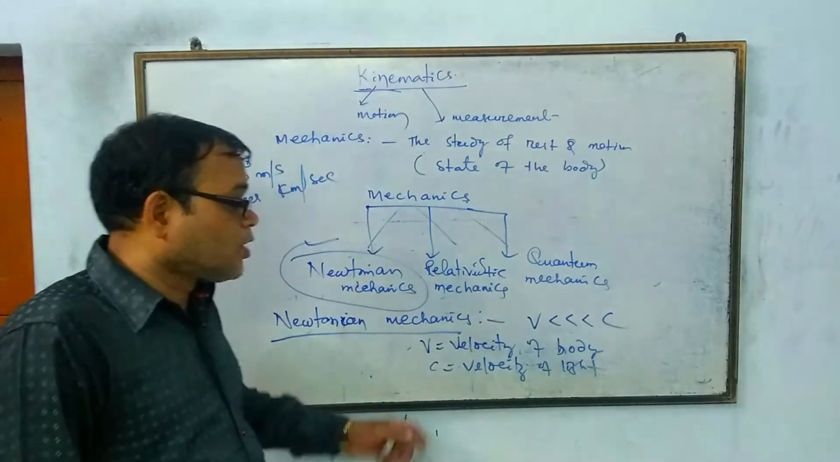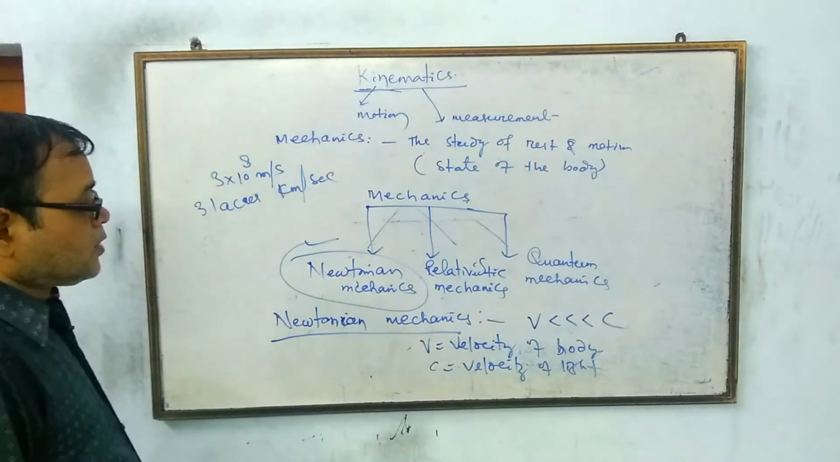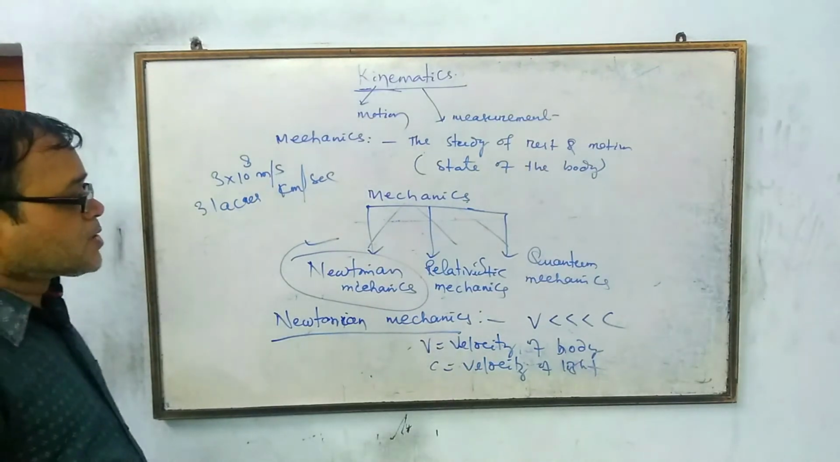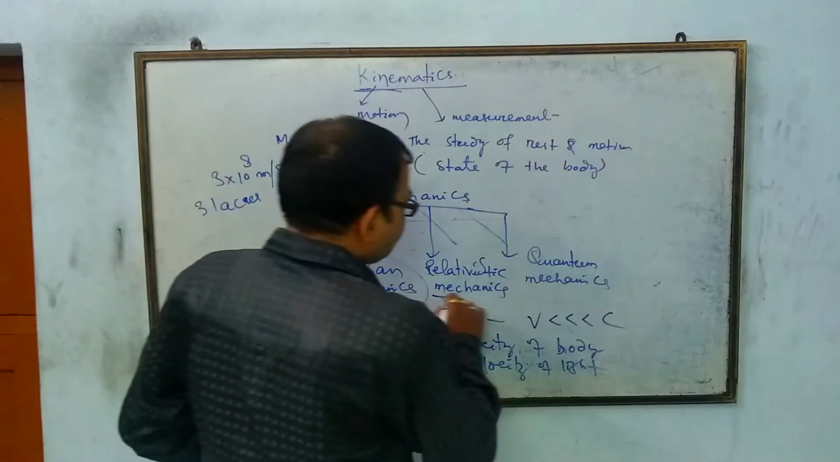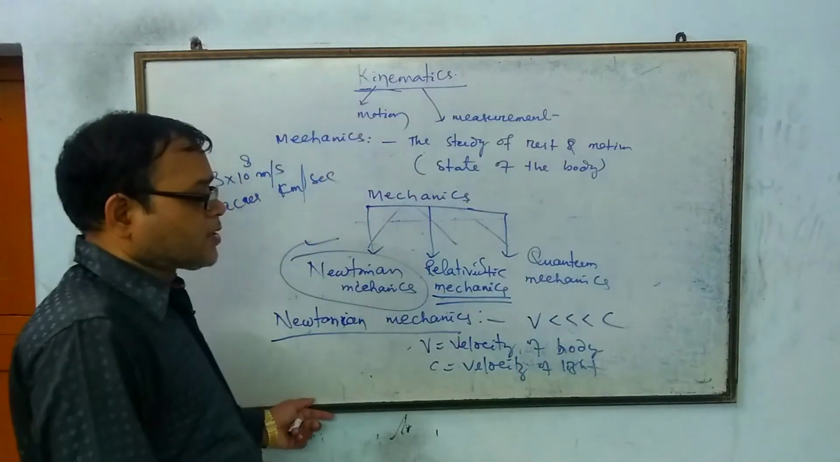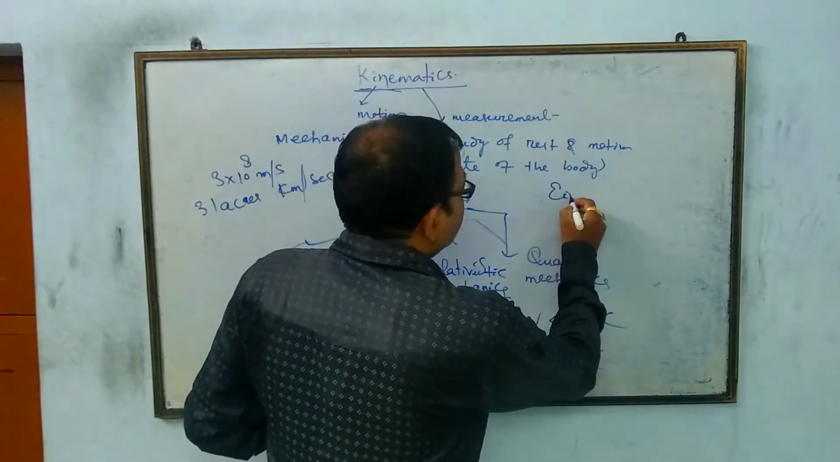The velocity of the body should not be compared with the velocity of light. Right? I think it is clear to everybody. Now we'll go to relativistic mechanics. Relativistic mechanics was suggested by Einstein.